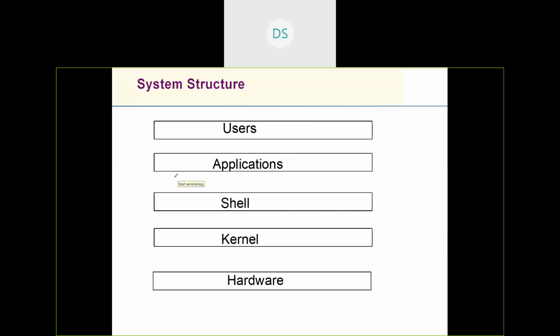Hence, what we need to understand is that applications or users are not allowed to directly use the resources. This is illegal. Applications or users need to access the resources through the shell. They interact with the shell by running some commands that in turn talk to the kernel. The kernel talks to the hardware. So this is the legal line, and this is illegal.